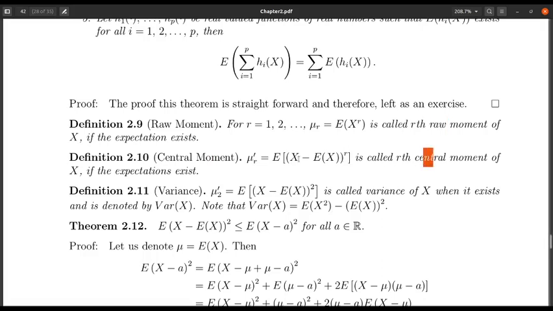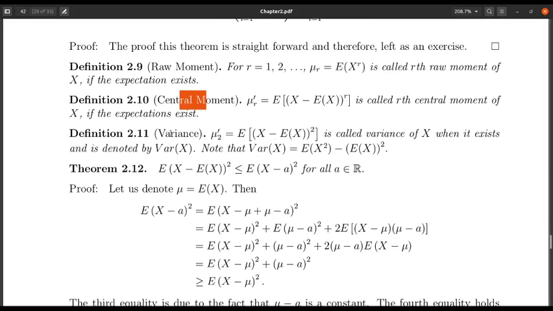This comes because y minus expectation of x, if you say this is variable y, you can think the variable y is basically nothing but the shift of the origin to the point expectation of x from the point 0. So it is some kind of centralization we are doing with respect to the point expectation of x. So this one is called the central moment, whereas this one is called the raw moment. I hope the reason behind these names are okay with all of you.